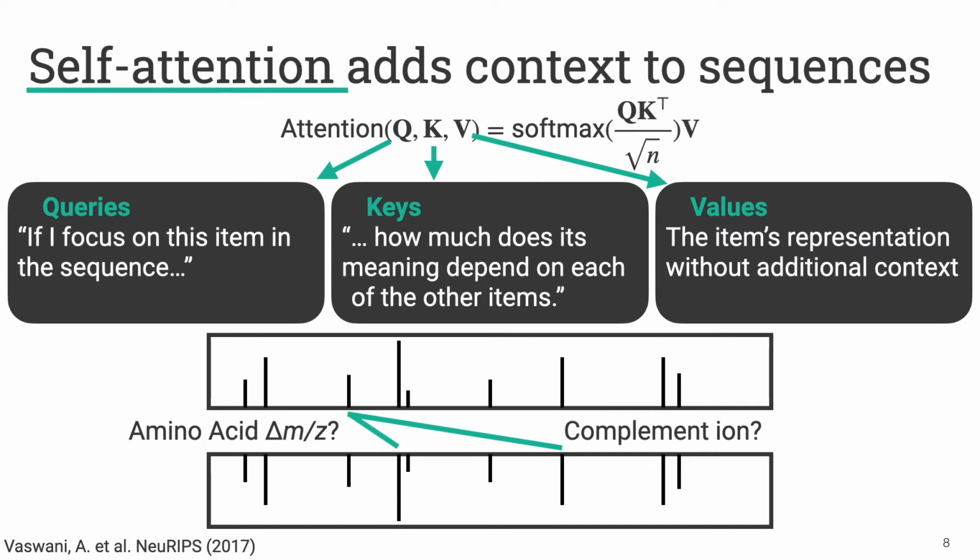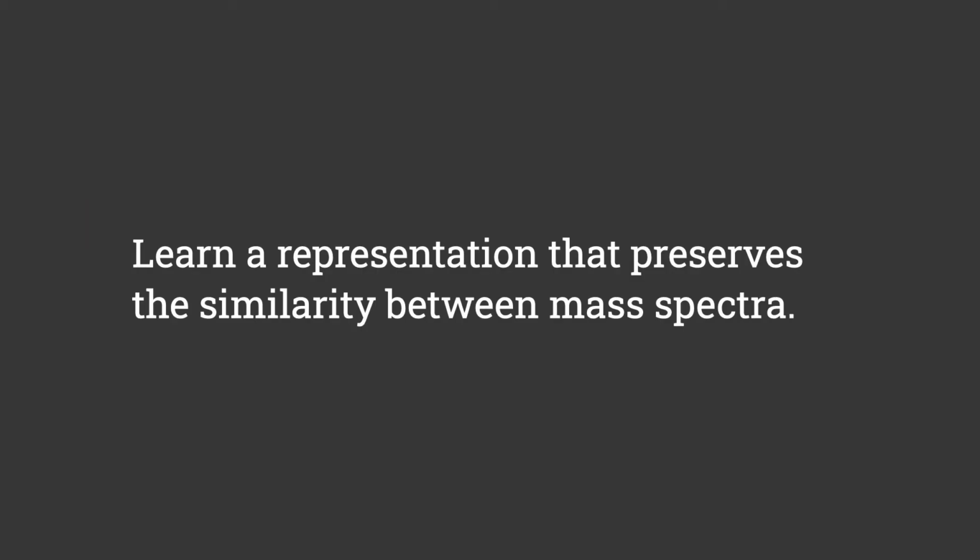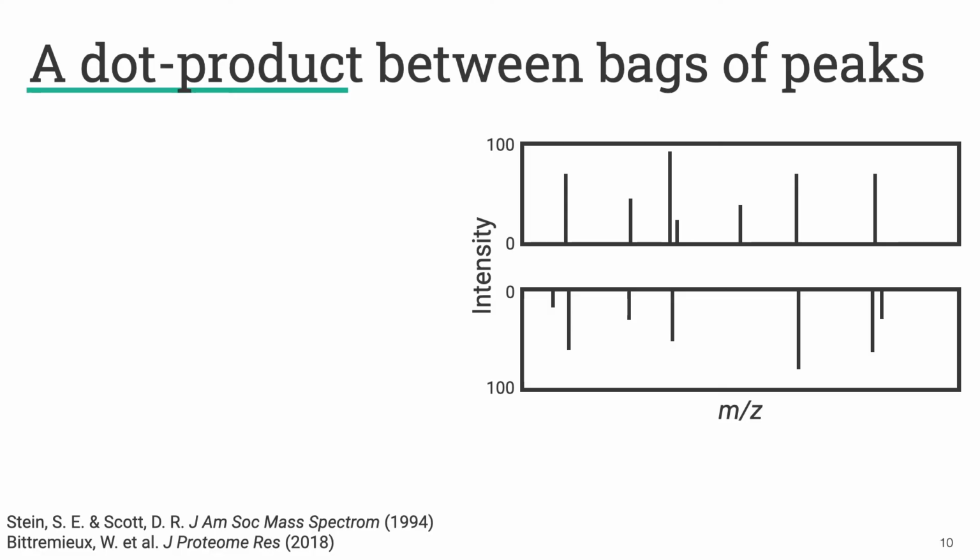We wanted to set out to build these types of transformer models that could learn the relationships between peaks in a mass spectrum. The way we decided to do that is to learn a representation that preserves the similarity between mass spectra. The measure of similarity we chose was a dot product between mass spectra, or between bags of peaks. This has been described by many people previously, but we've called it the generalized scalar product.